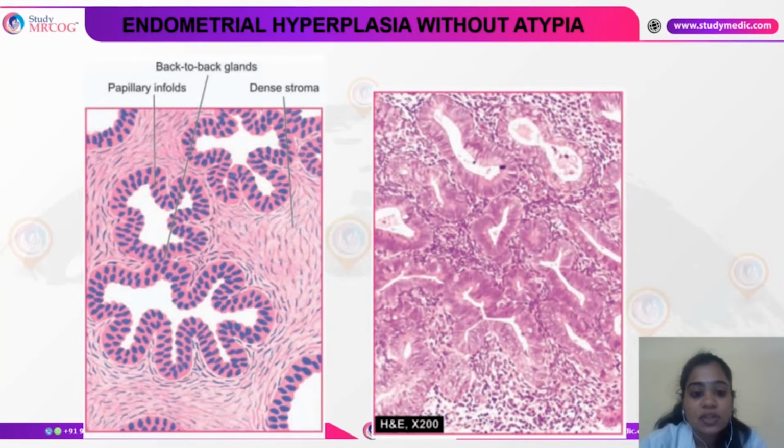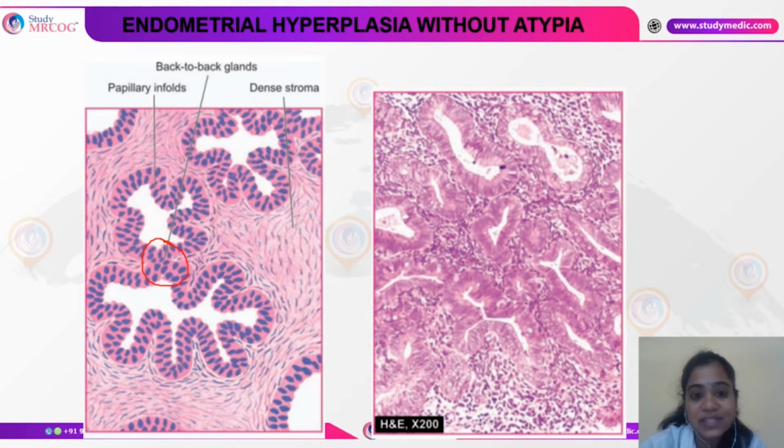This is again endometrial hyperplasia without atypia. As you can see, the stroma is very dense and compact, and here you can see the endometrial glands in what is called a back-to-back arrangement.